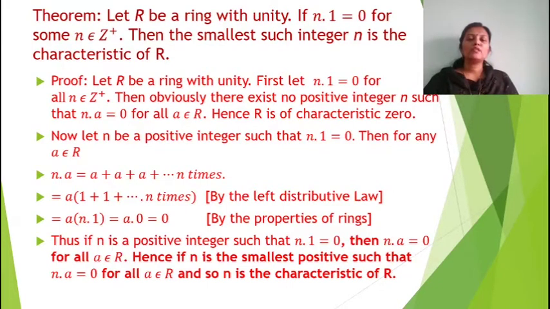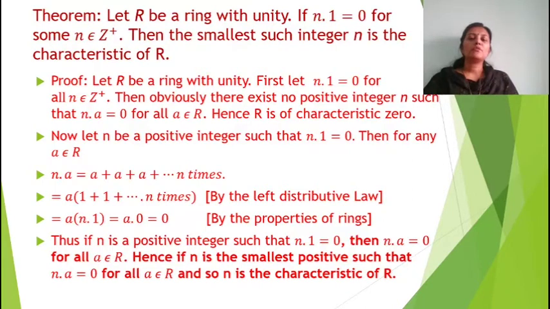Then obviously there exists no positive integer n such that n into a equal to 0. n into a means a plus a and so on, n times. Here n is a positive integer. So a plus a will be 2a, 3a, and that will go up. So na equal to 0 for all a element of R is not possible. Hence R is of characteristic 0.